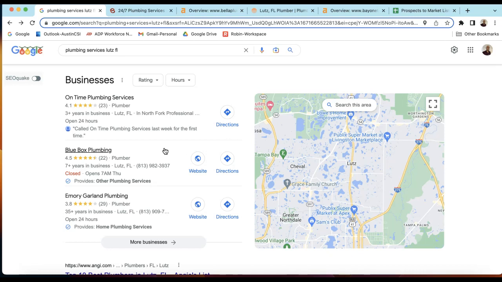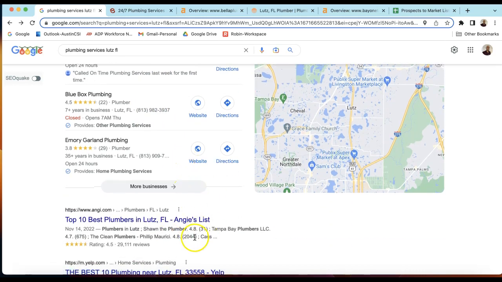So once your content, your backlinks, your citations, once they all come together on your website, you really start to outgrow your competitors. And here's what you might be looking at, why it's worth it to be in the eyes of consumers here on the map pack and appear organically in Lutz and all the areas that you serve. So not sure where your margins are, but I imagine that would generate some pretty decent revenue.